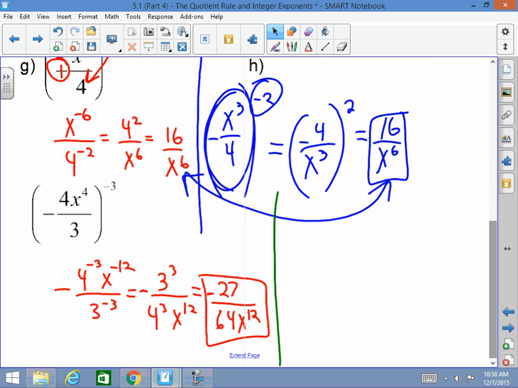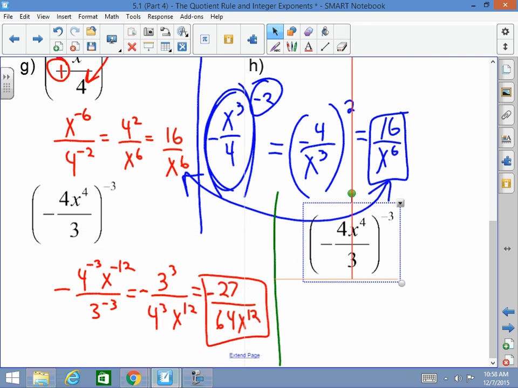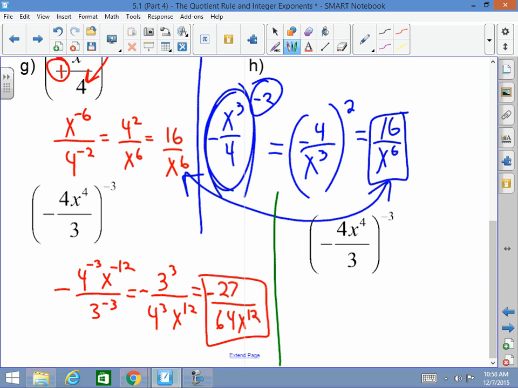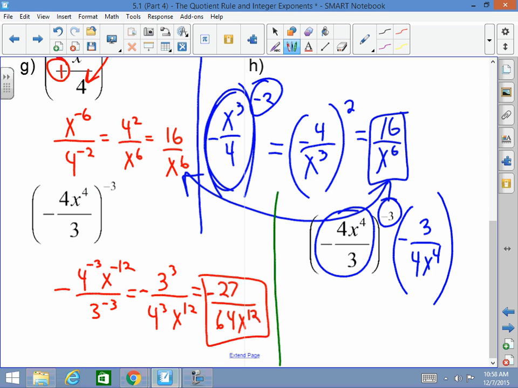Or you take the inside of here and you literally flip it and you change that sign. Literally. So you go negative 3 over 4x to the 4th. I did not change any signs in there. Why?